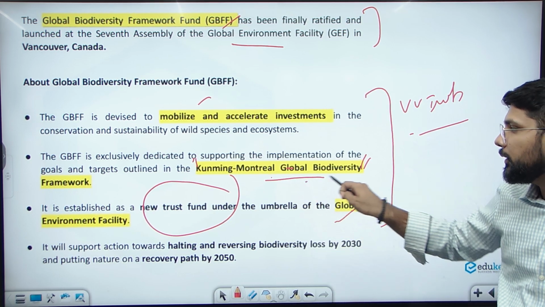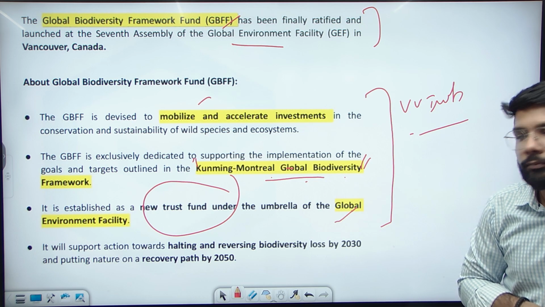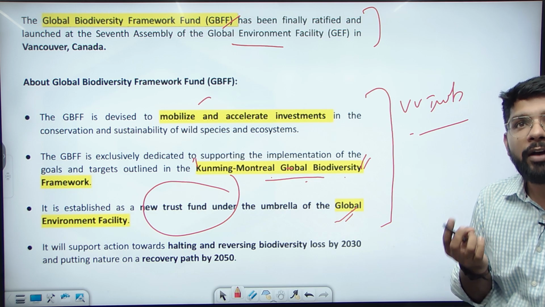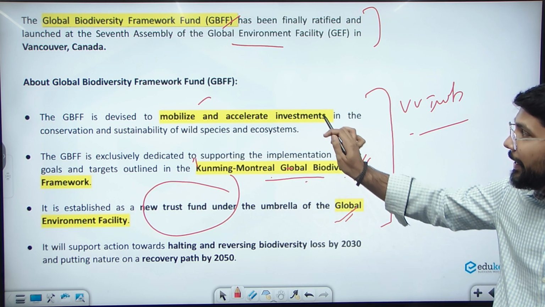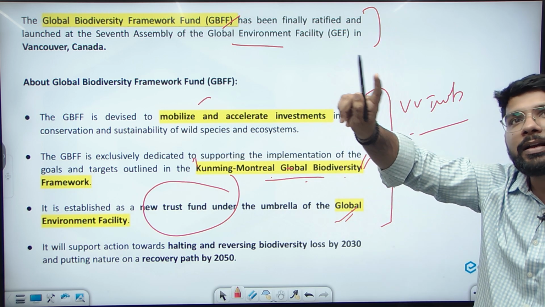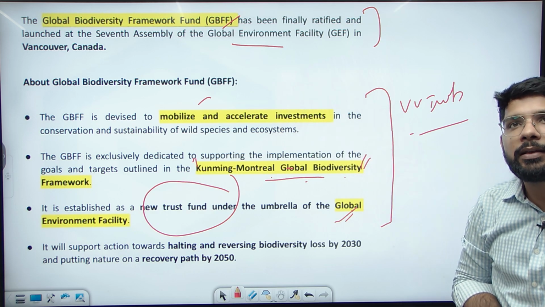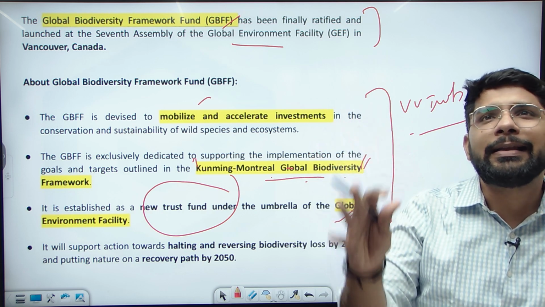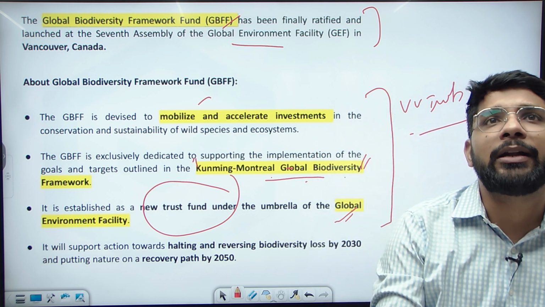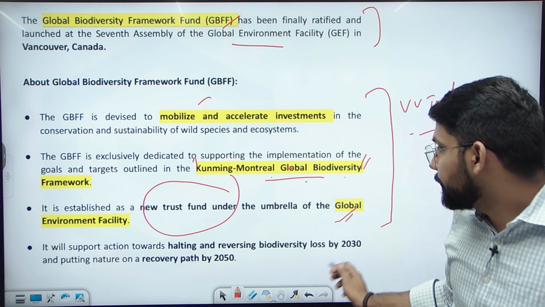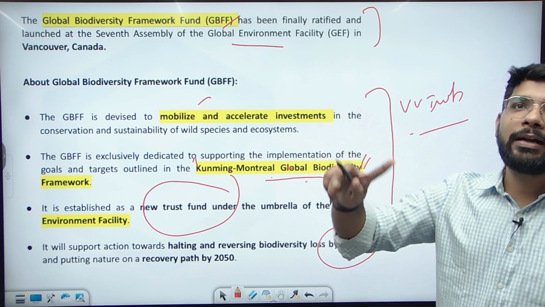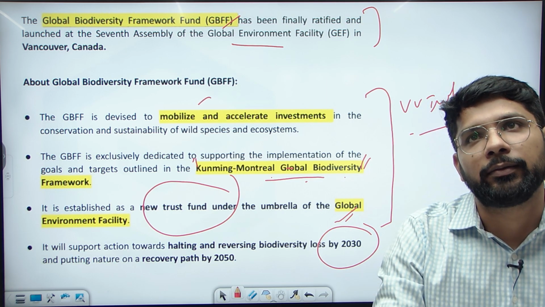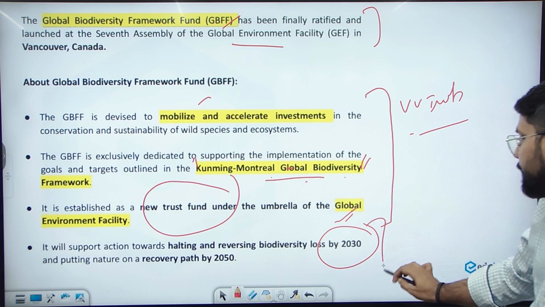Specifically for the Kunming-Montreal Global Biodiversity Framework, it is established as a new trust fund under the umbrella of the Global Environment Facility. It will mobilize and accelerate investment in the conservation of wild species and the ecosystem. It will support action toward halting and reversing biodiversity loss by 2030, and there is a target: the loss that has happened in biodiversity will be recovered by 2030, with full recovery by 2050. So this is the target also.